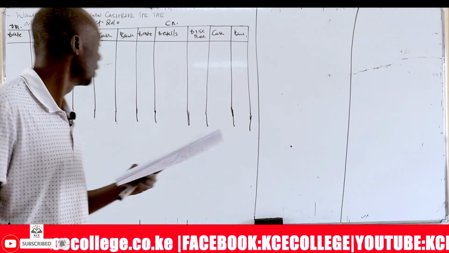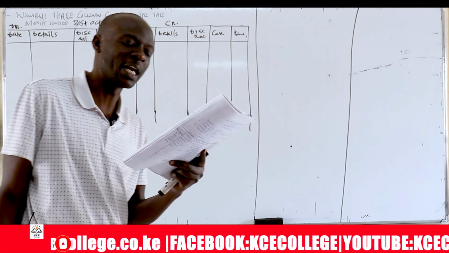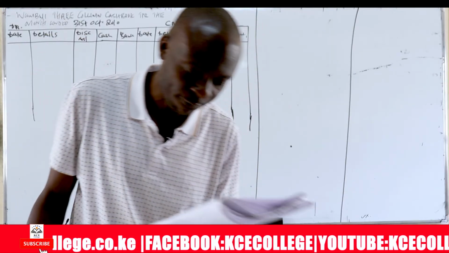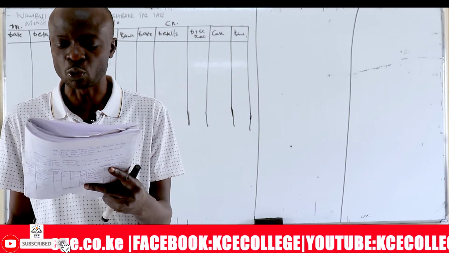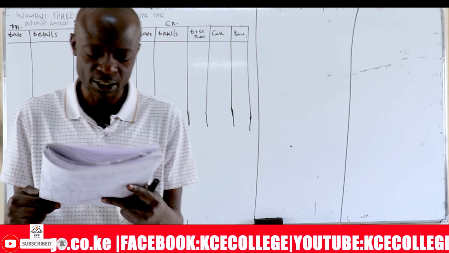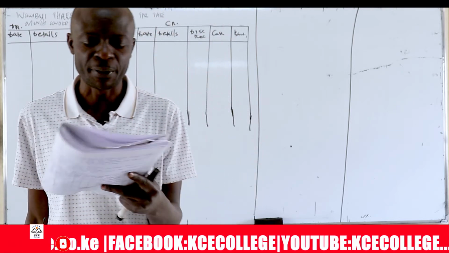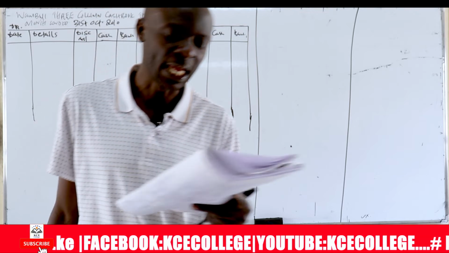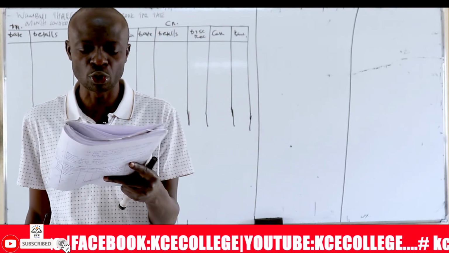On 19th, purchased goods for 19,000 on credit from Omolo. On 21st, sold goods on credit to BX worth 15,000 shillings. And on 23rd, paid Marwa and Company 144,000 shillings by cheque in full settlement of the amount owed to them.